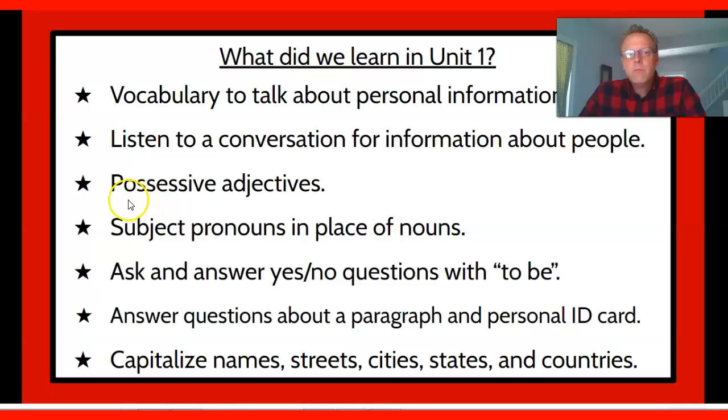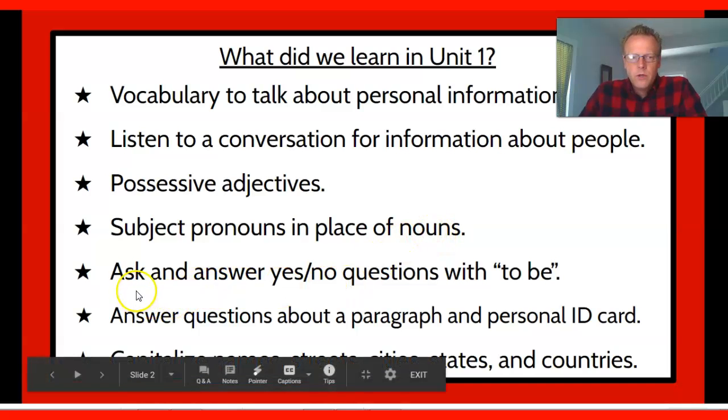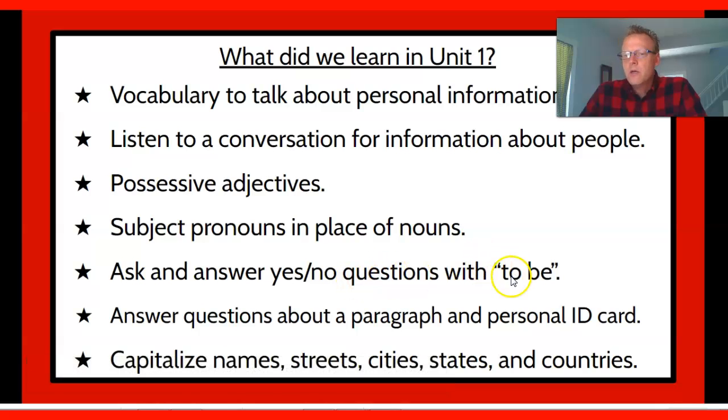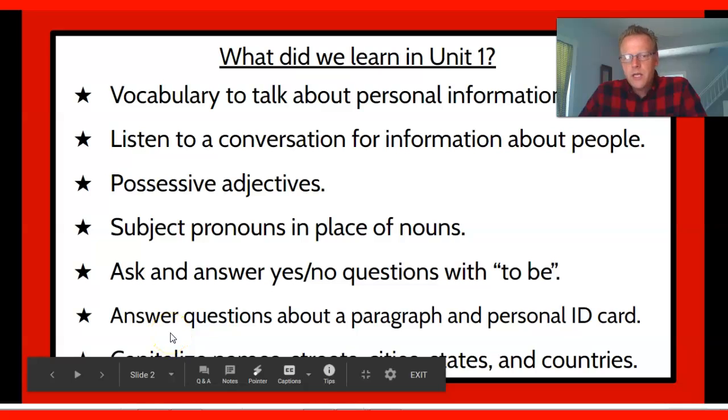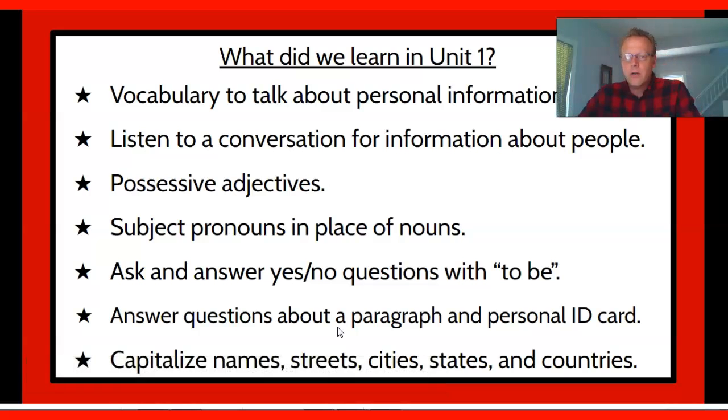We learned about possessive adjectives. We also learned about subject pronouns in place of nouns. We learned how to ask and answer yes/no questions with the be verb. We also learned to answer questions about a paragraph or a personal ID card.